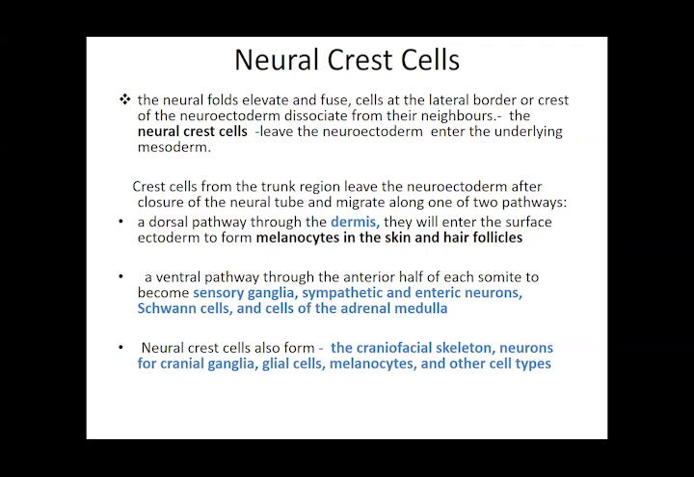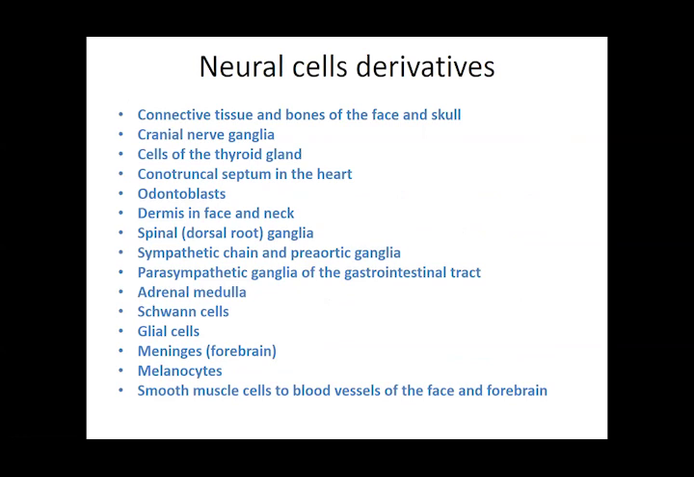That's a long list of what the neural crest cells are going to form. Neural crest cells also form part of the craniofacial skeleton, neurons from the cranial ganglia, glial cells, melanocytes, and other types of cells. These are all derivatives of the neural crest cells, which you have to remember. Connective tissue, Schwann cells, adrenal medulla, glial cells. So you can see the majority is part of the nervous system, with some contribution to the dermis in the face. The majority of it is the formation of the ganglia, the spinal and the cranial ganglia.